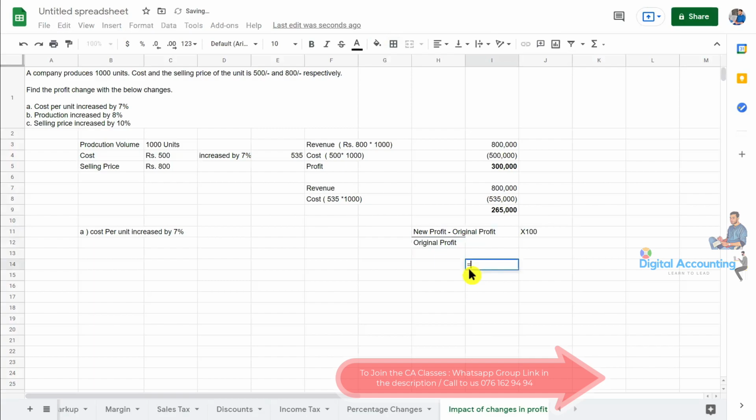Right, so this is how we look at the change. So new profit, how much? 265,000. Already the profit was 300,000, so the change is 35,000 loss. The original profit is 300,000, then times by 100. So 35,000 divided by 300,000 times 100, we can get 12%. It means 12% decrease.